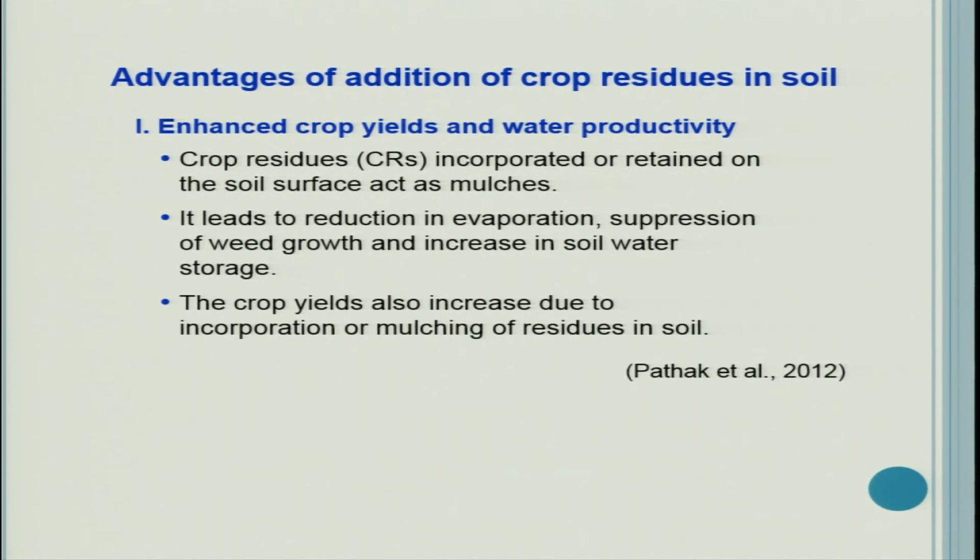A further advantage is that weed growth is suppressed and the water that would be removed by the weeds is saved. So the crop yields also increase due to mulching or incorporation of residue in soil. There are reports that whether you do the mulching of residues or the incorporation, in both cases soil properties improve and also the productivity of the plants improves.